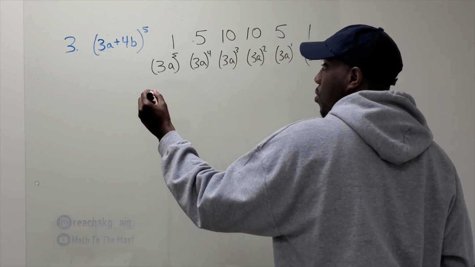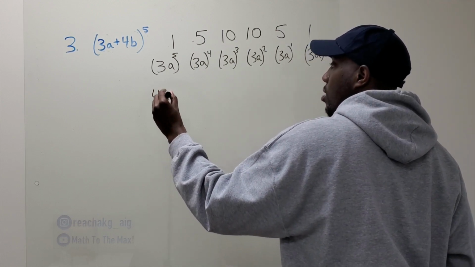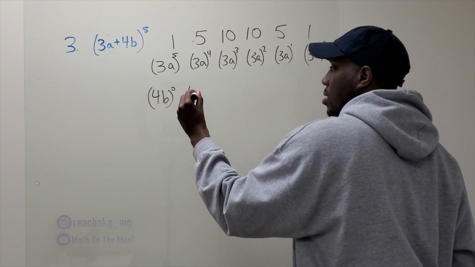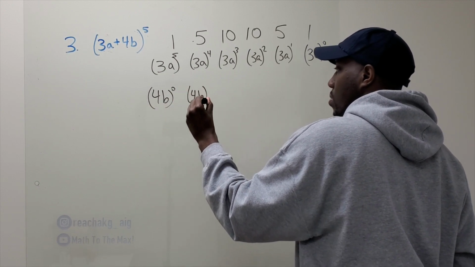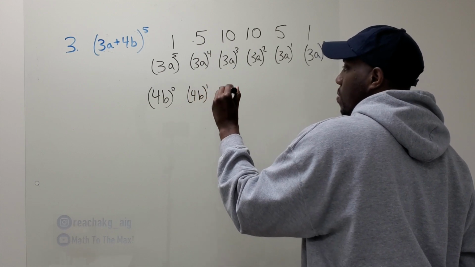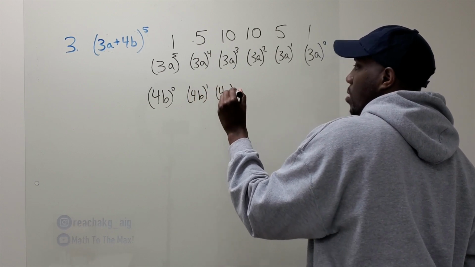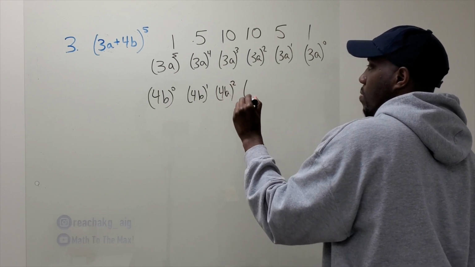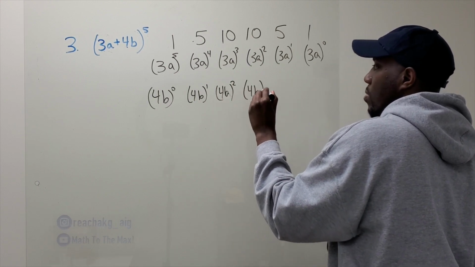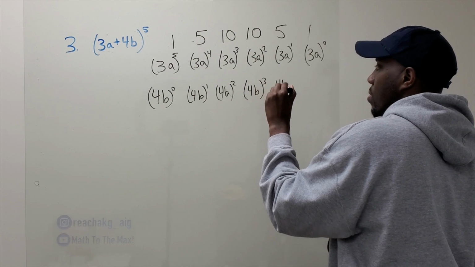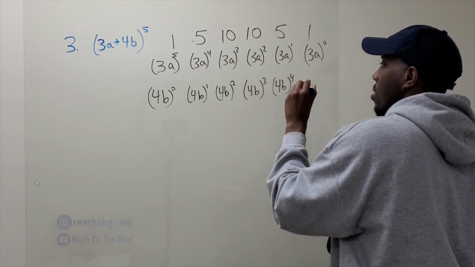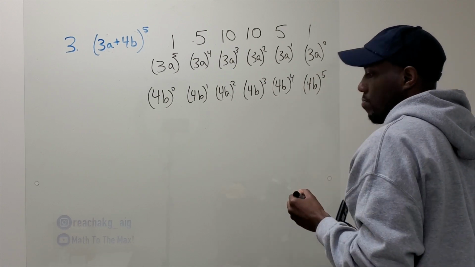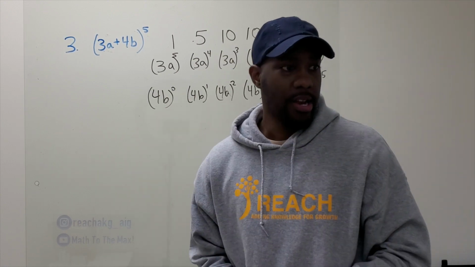Start with the 0 exponent, and then you count up. All right, now